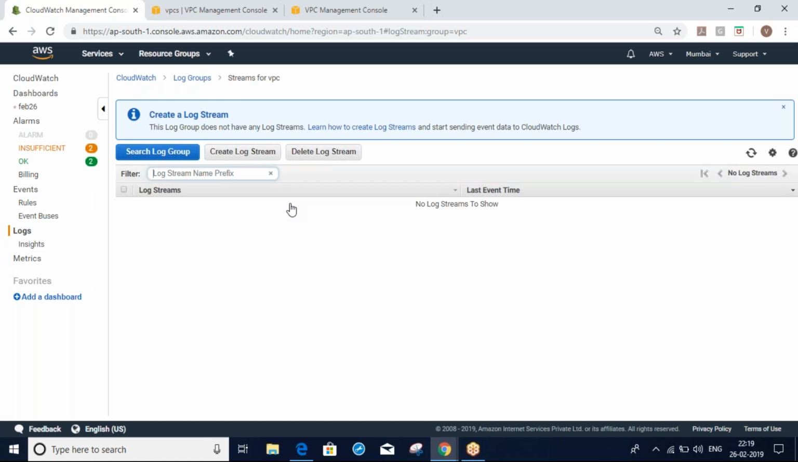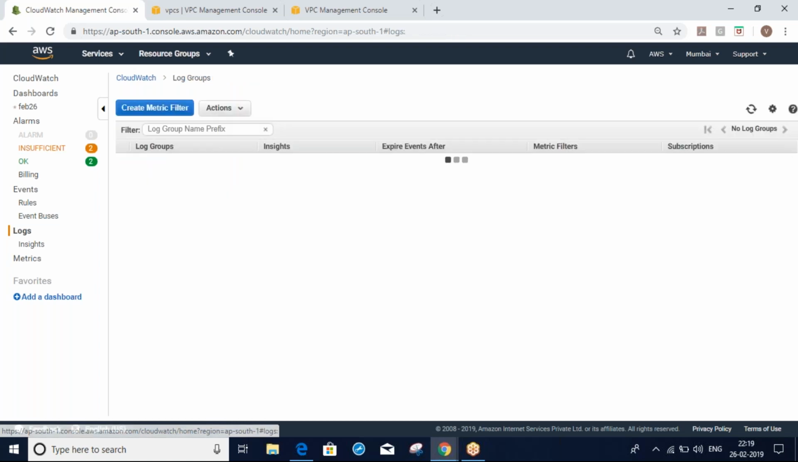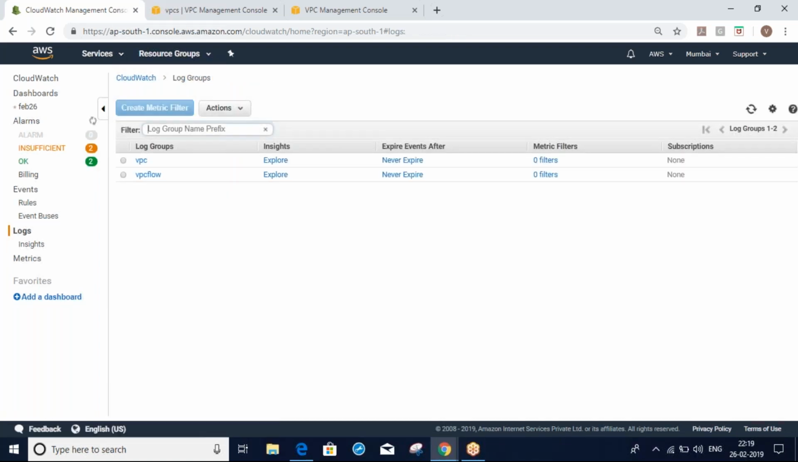Now if you log in, log out of any server, or do something in your VPC, those logs you can see here. So later, just after creating this VPC flow log, try something in the VPC. Try to log into one server in the VPC, then log out, and ping something. After 10 minutes, you can see those logs.